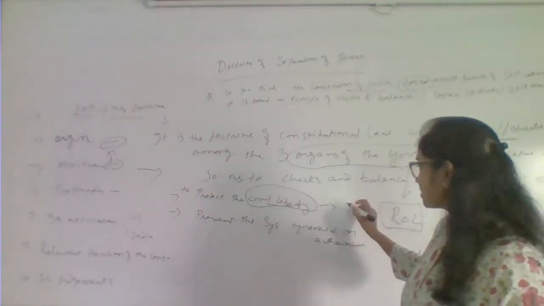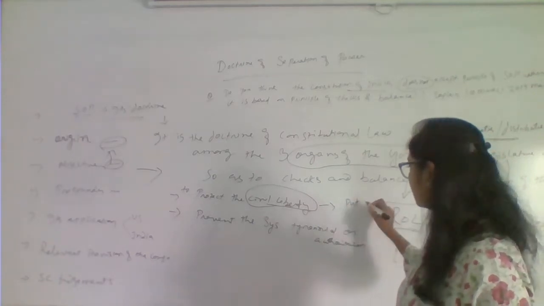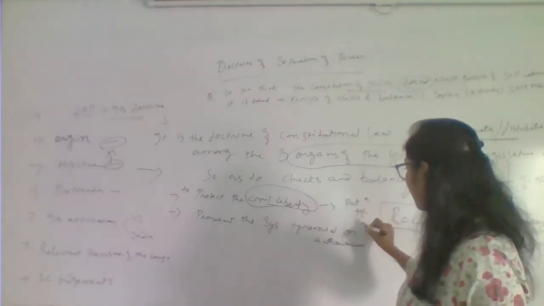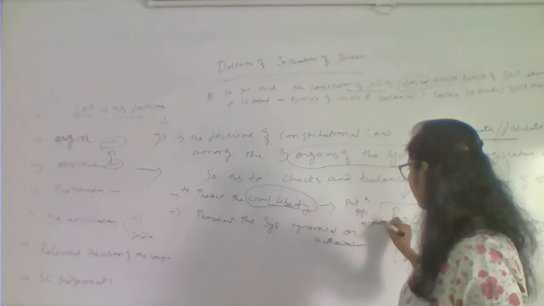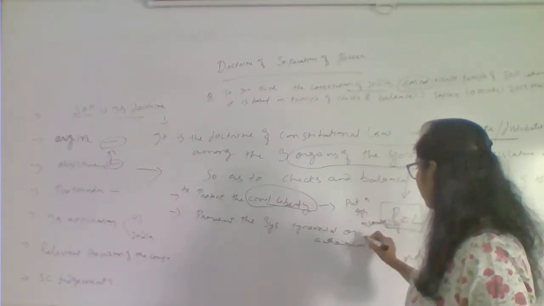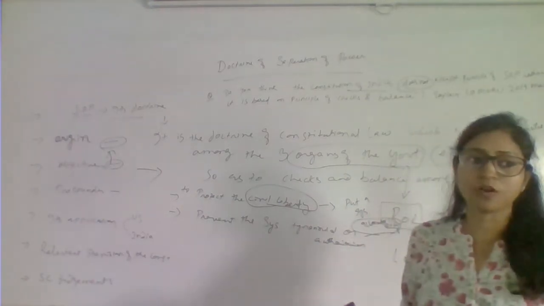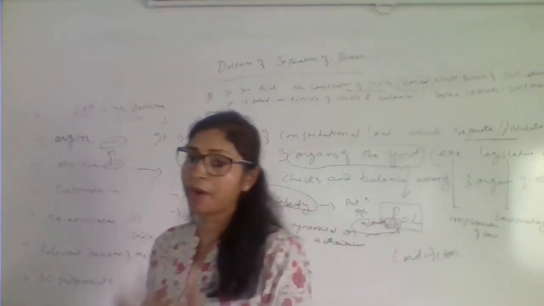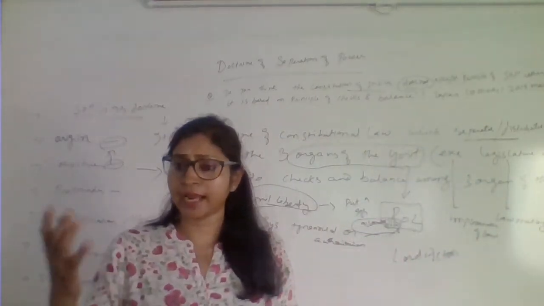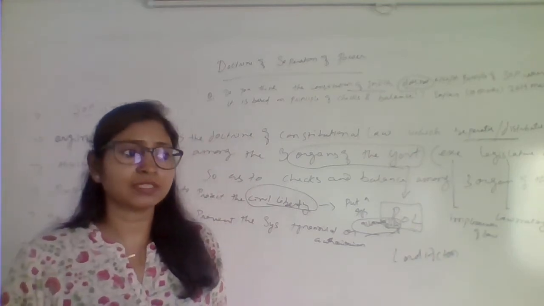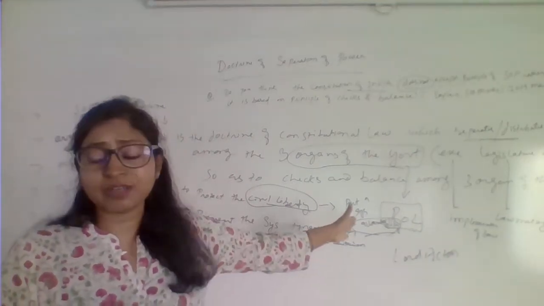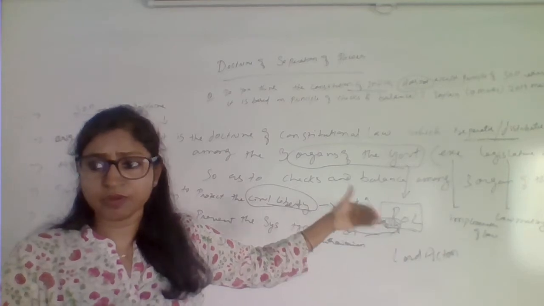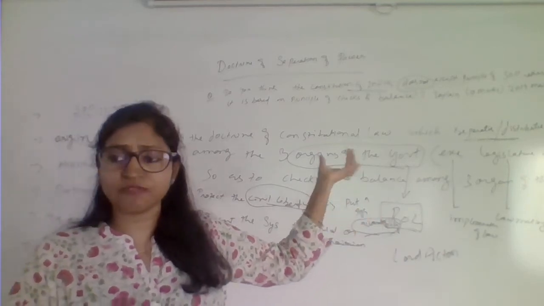And to put a system of accountability. If there is no separation of power, there can be no system of accountability. Like earlier we had a monarchical system. All the power concentrated in the hand of the monarch. So obviously the monarch was not accountable to the people or to any system. There was no system of accountability.